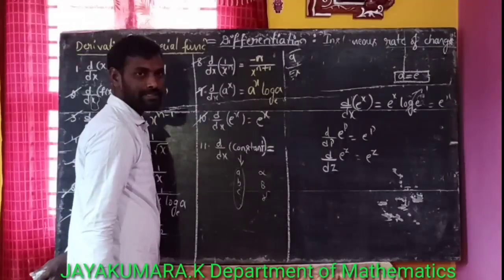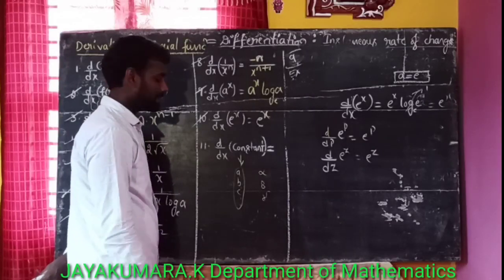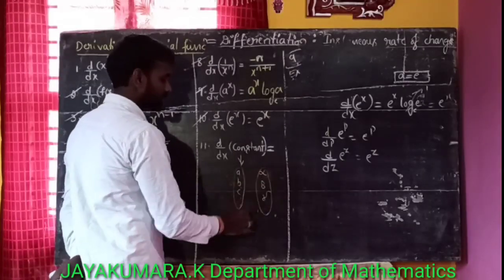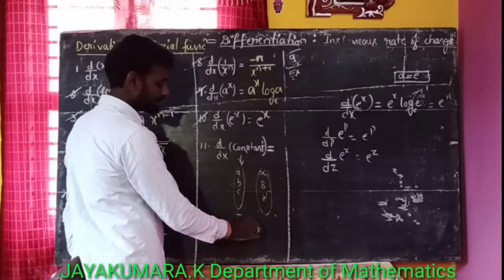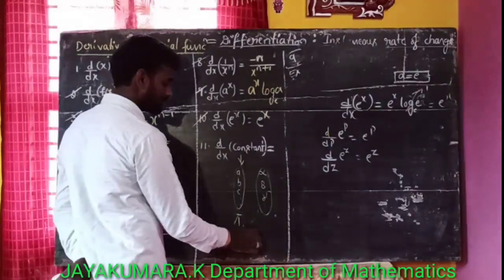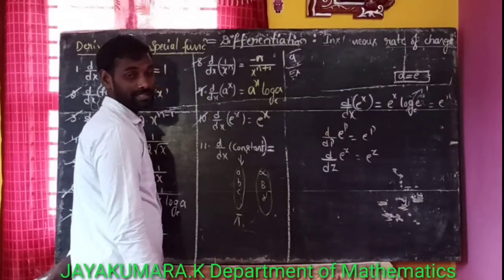If they mention alpha, beta, gamma are the constants, then these are also constants. Next, pi. Okay, pi is also a constant. 2 pi is also a constant. Okay, those are the constant values.